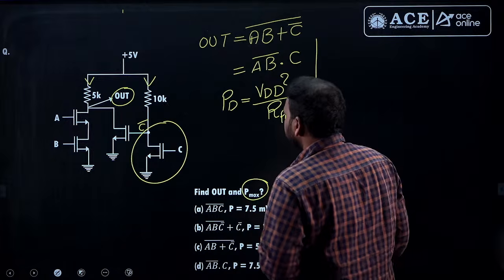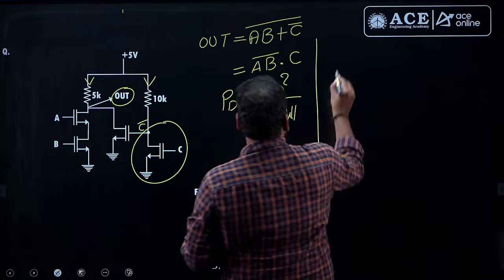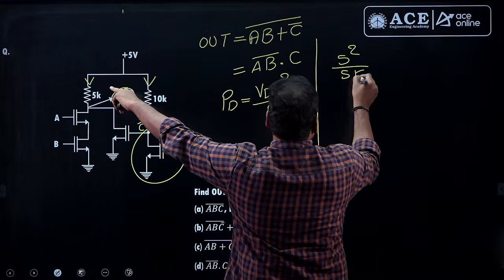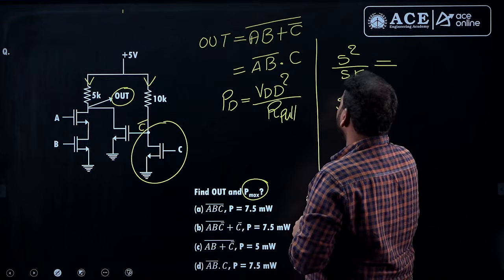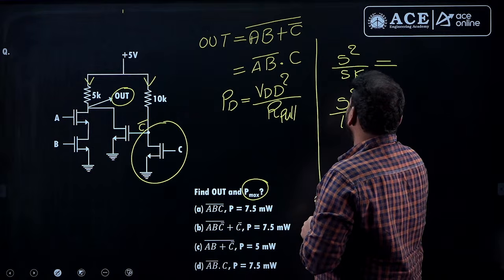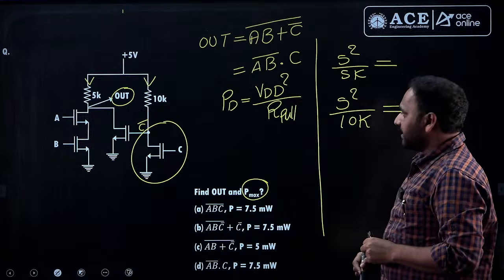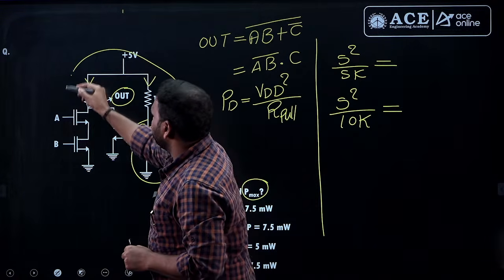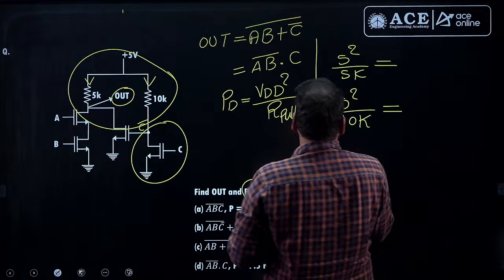Power dissipation for case 1, if only A and B values are 1, 1, is 5 square by 5k, and if this branch is turned on, VDD square by 10k, right. So, 5 milliwatts and 2.5 milliwatts, but if both the transistors are on, then we have to consider this entire network into consideration. So, what is the power dissipation?